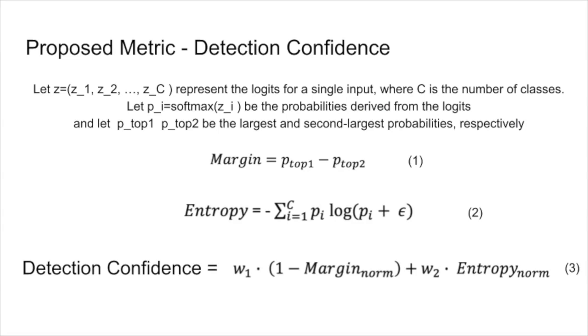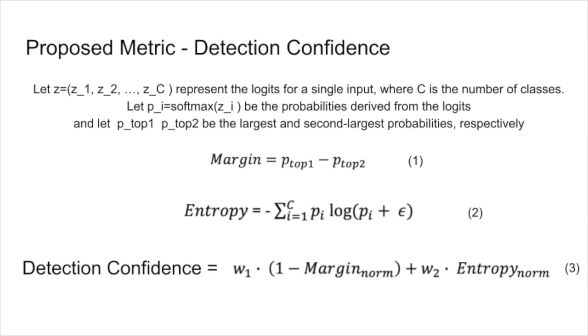We would also like to propose a new metric for hallucination detection. While previous papers have simply referred to classification, we believe deeper insight is required to observe model behaviors, such as how severely the model hallucinates. So let Z represent the logits for a single input, where C is the number of classes. In our case, because we classify into neutral, contradiction, or entailment, C would be 3. We apply softmax to the logits to derive probabilities, each being P. From the output probabilities, we find the top two, P1 and P2 respectively.